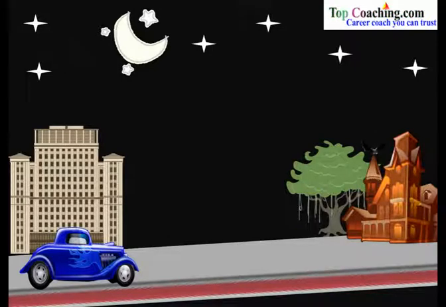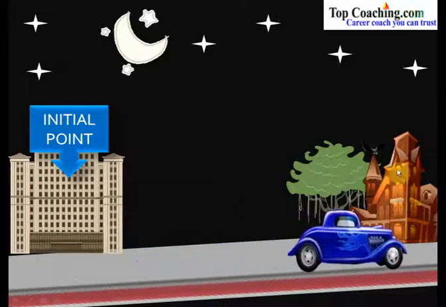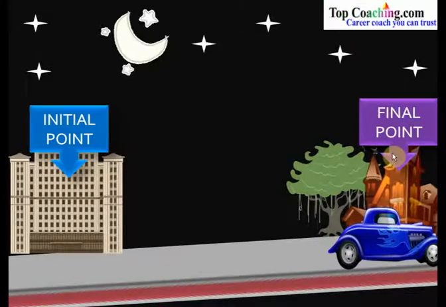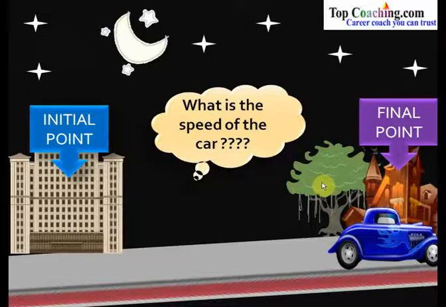So first of all, let's take a very basic example. Let us say that we have a car that is moving on this road. Now, let us say that this building is the initial point for this car. So, this car starts its journey from the initial point, and let us say that it moves to this place. And let us say that this is the final point. So, this very car has covered this particular distance between the initial point and the final point. And we also know the time taken by this car to reach from the initial point to the final point. Now, what is the speed of the car? So we know the distance and we know the time, but we do not know the speed of the car. So now how to calculate the speed of this car?